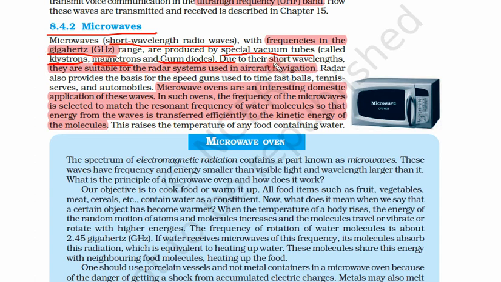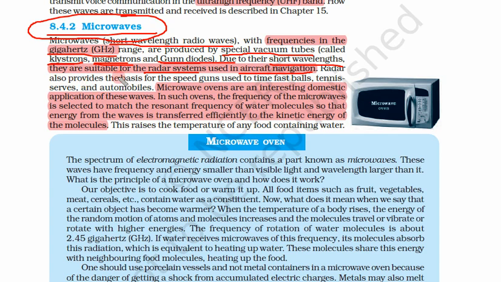Now due to their short wavelength, even though they are shorter than radio waves but still larger than other waves, they are suitable for the radar system and aircraft navigation. So what are the uses? Radar system and aircraft navigation. This question can come for 1 mark: which waves are used in the radar system? Microwaves can be used in the radar system.